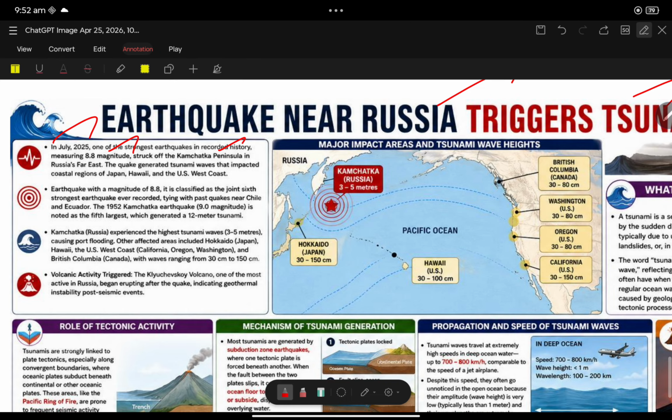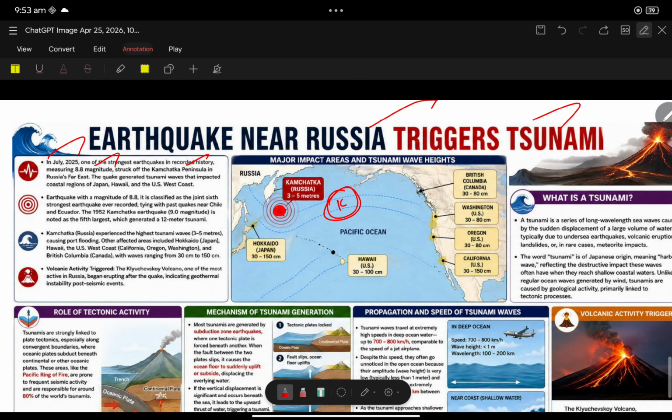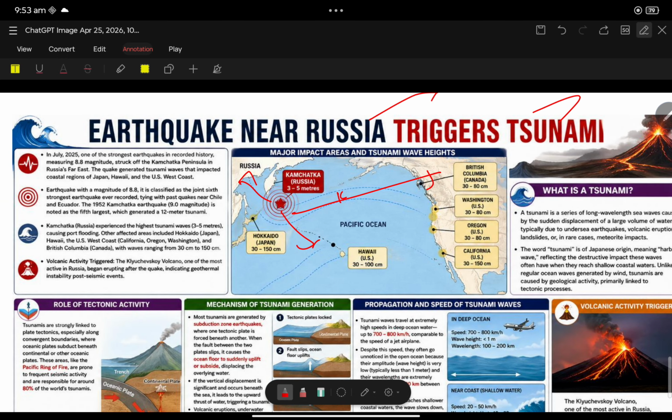8.8 magnitude, Kamchatka Peninsula. First of all, you must know where the Kamchatka Peninsula is. It is in the Pacific Ocean, in Far East Russia, near the USA, near Japan, near Russia also. Earthquake with magnitude of 8.8. It is one of the strongest earthquakes in the history of the world, and it also generated a tsunami.